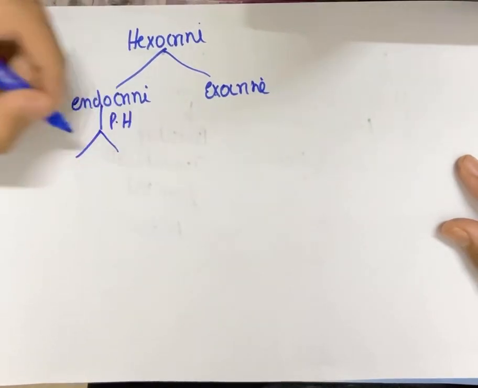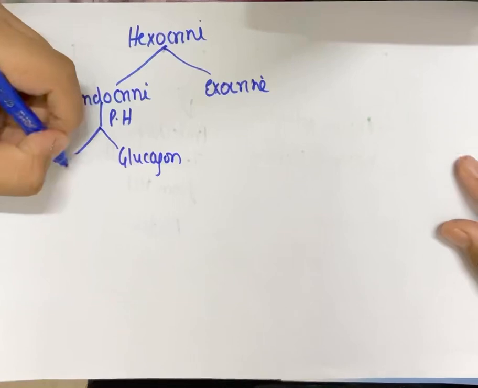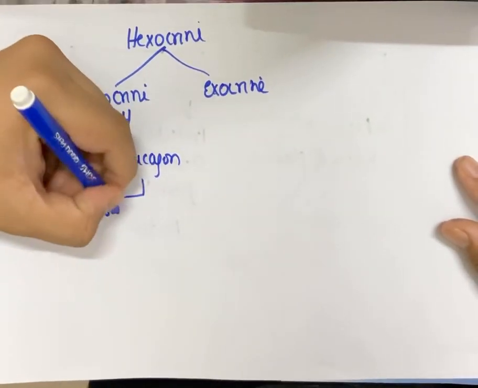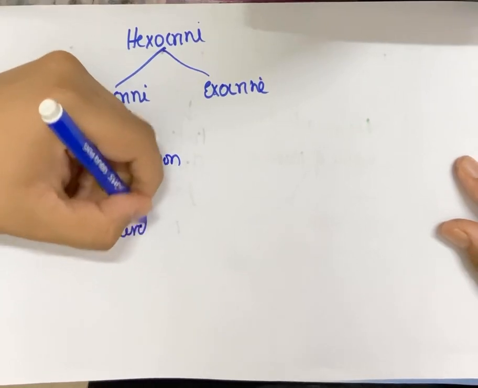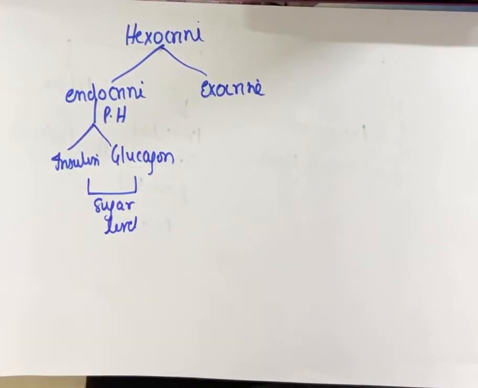There are two hormones which the pancreas secretes, glucagon and insulin, which maintain the sugar level in the body. And they do it directly into the blood, so they become endocrine from this.